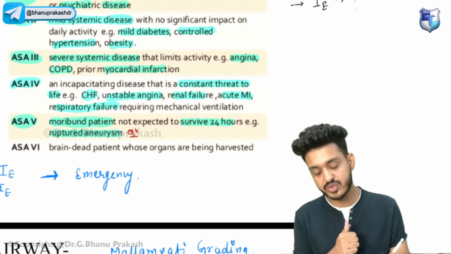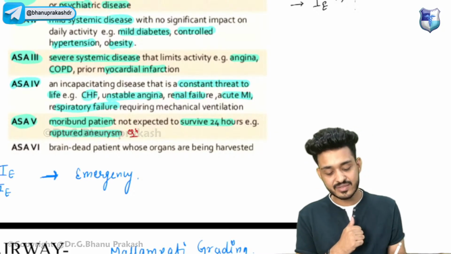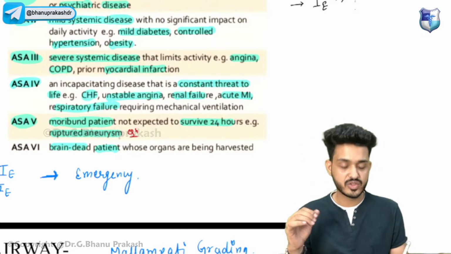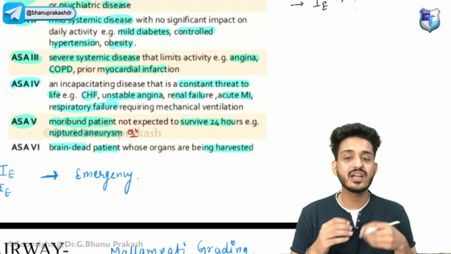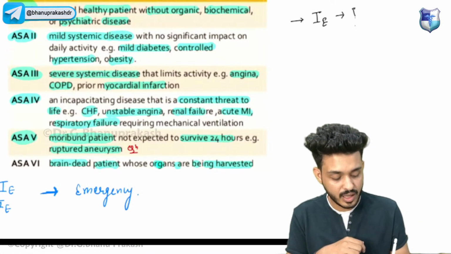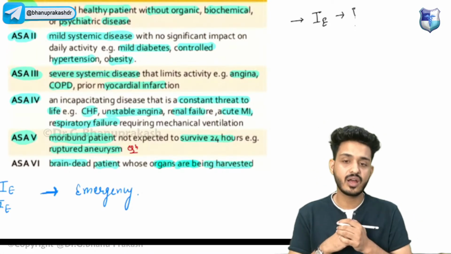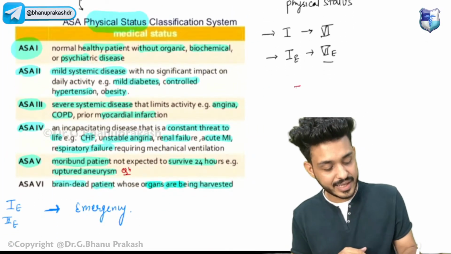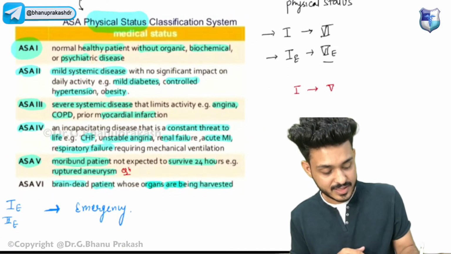Ruptured aneurysm, the question they have asked you. Grade 6 will be brain dead patients, and they will be having organ harvesting. So these are the grading systems that we are having, including grade 1 to grade 6.